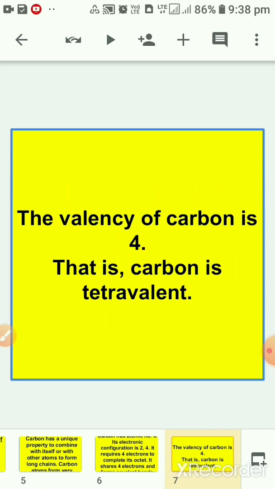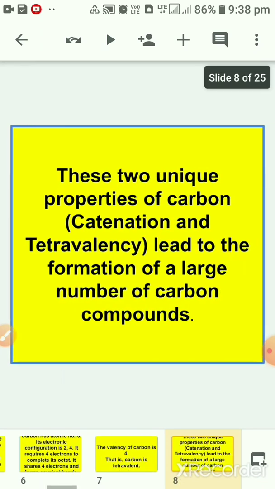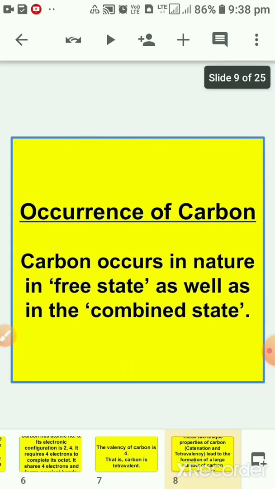Valent means valency. Carbon has valency 4. So, it is tetravalent. Now, because of these two unique properties of carbon, catenation and tetravalency, a large number of carbon compounds are formed.